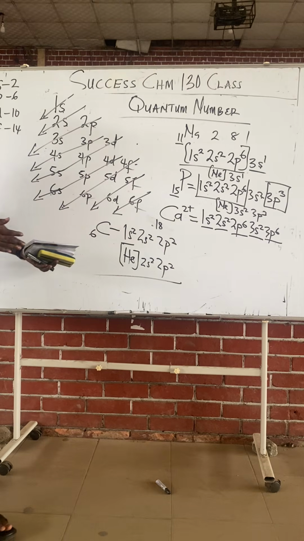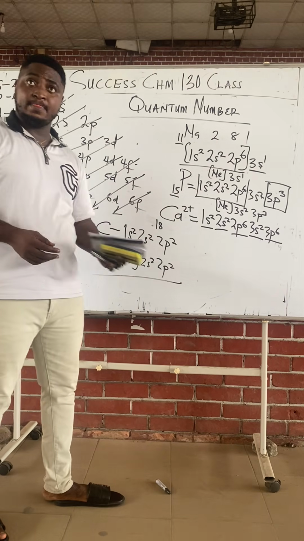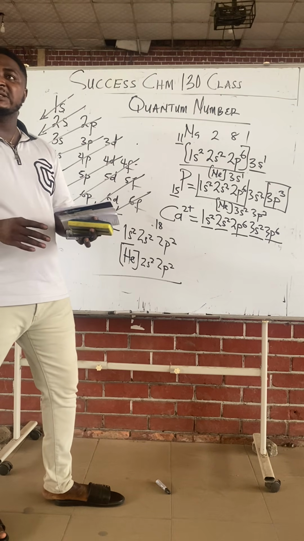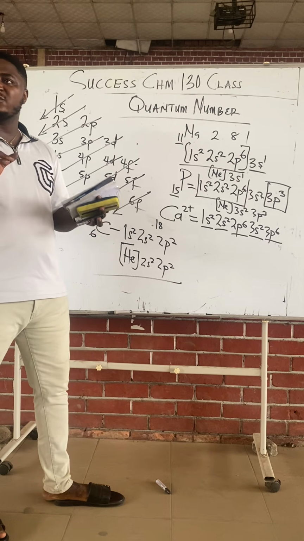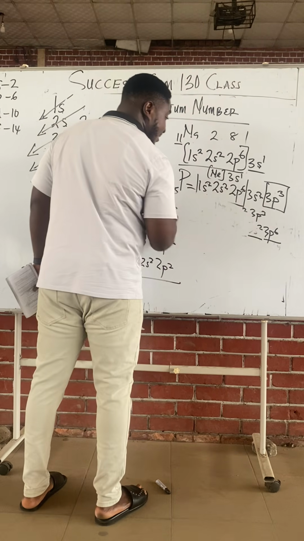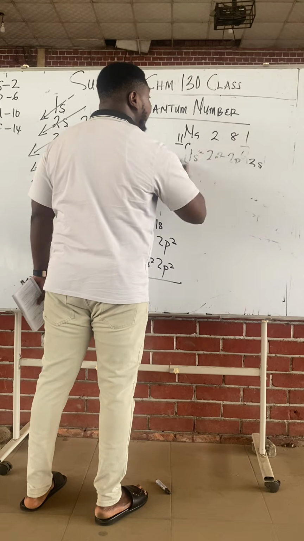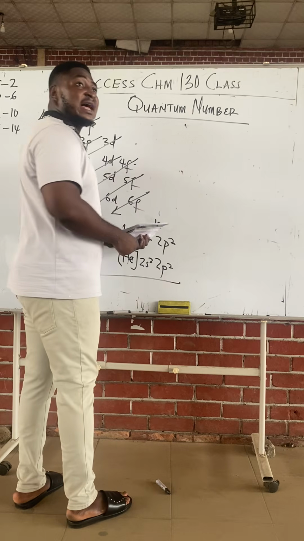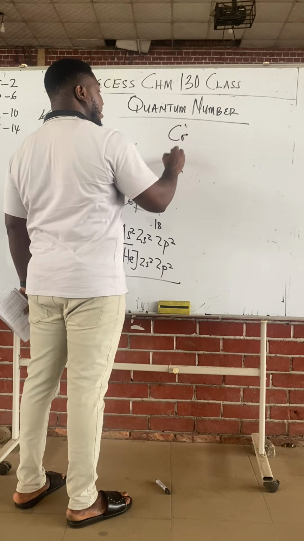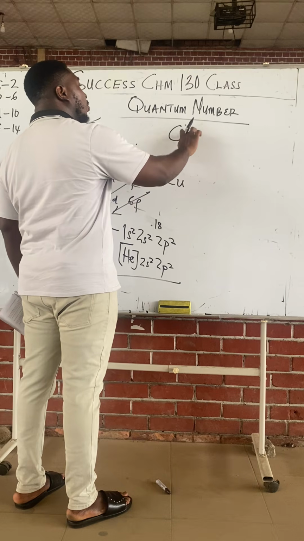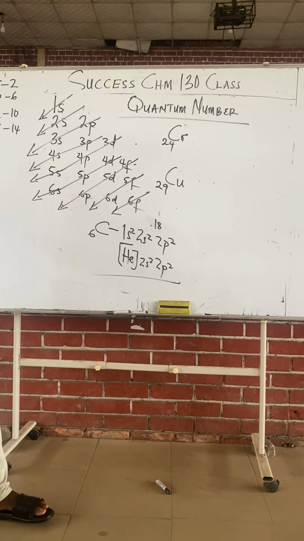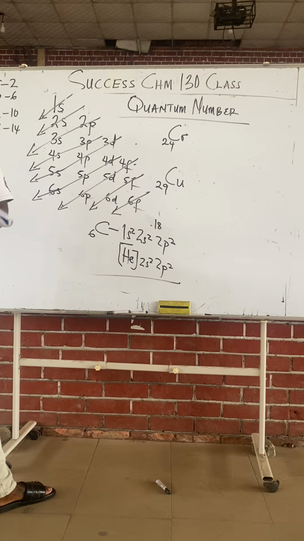We've done noble gas configuration. We've done normal configuration. Now class, there are 2 elements that do not follow the rule. There are some things that happen. We have 2 elements we're going to look at now that are of very great importance. Class, chromium and copper. Chromium is number 24, copper is number 29. It's not in the first 20 elements. Follow me.